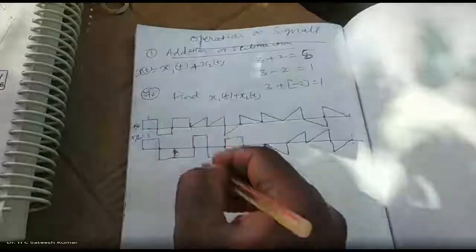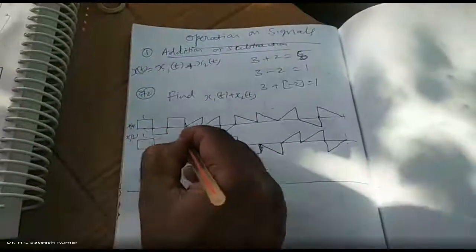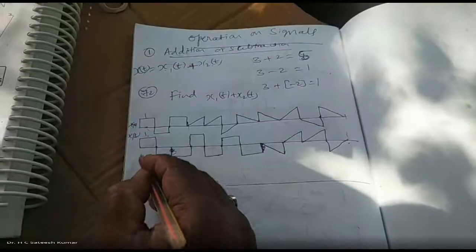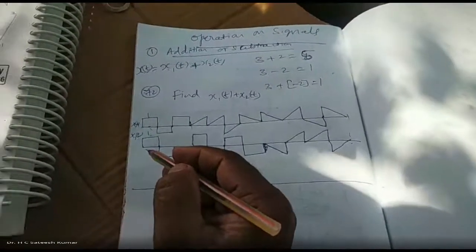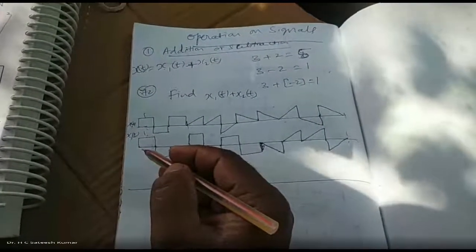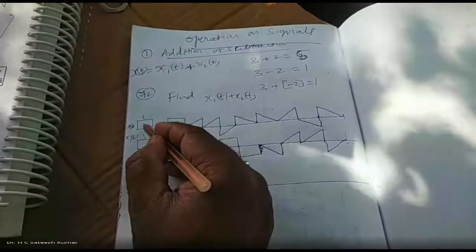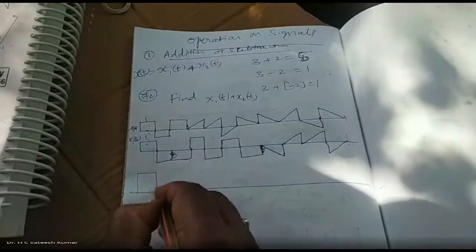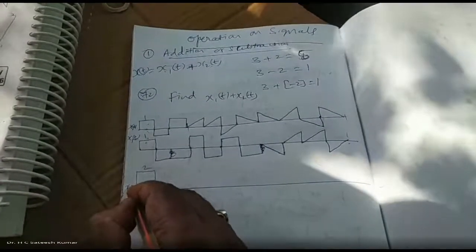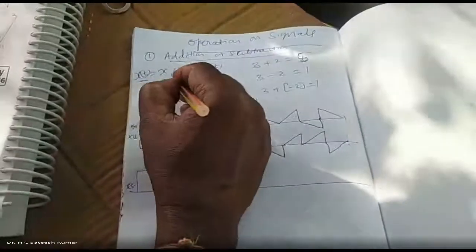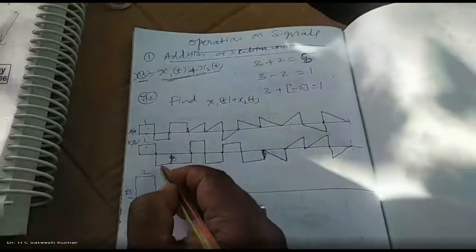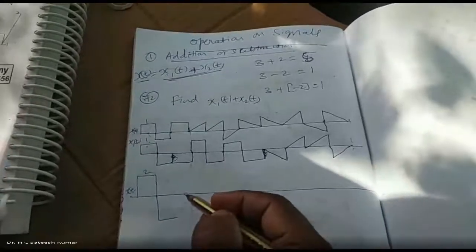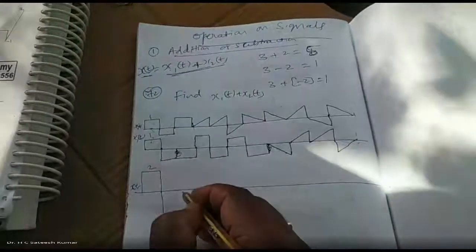Add these two. Amplitudes are one only. All these are one, and the bottom side is minus one. Add it, very simple. Adding of signals is nothing but adding the corresponding values of the signals. So wherever the times correspond, you add them. 1 plus 1 is 2. This is your x of t, which is equal to x1 of t plus x2 of t. Now, minus 1, minus 2. Minus 1 plus 1, 0.